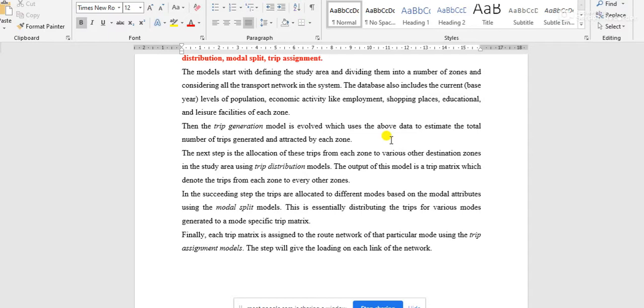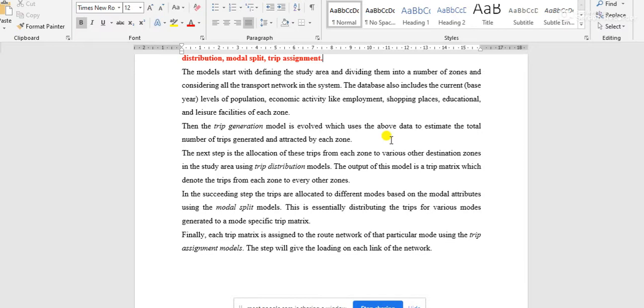Obviously the starting points will be those of each household, maybe, or in some parts of the day the starting points may be from some offices or schools or colleges or some leisure points. Those may be the trip generation points in that study area. Obviously this study area is important because we are only studying that area, not the surrounding area or the total city or total state or total country.